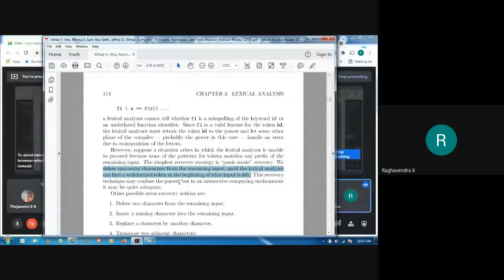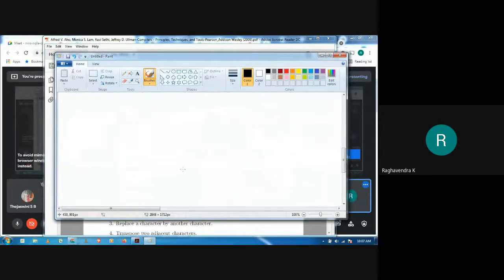Now, of course, this is not going to help the parser because it was expecting tokens from it. But of course, this will keep our lexical analyzer running. Otherwise it would be stuck and it would not be able to serve the parser just because of maybe some error. Okay, I'll just explain with an example what exactly it means. Like for example, let us assume that we have a statement, something like this.